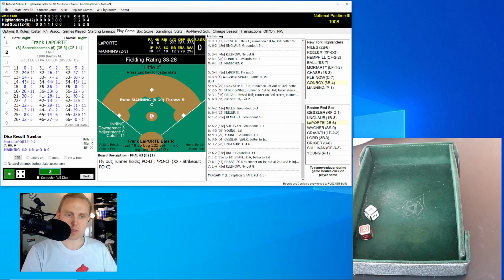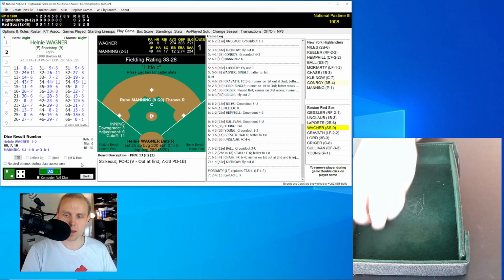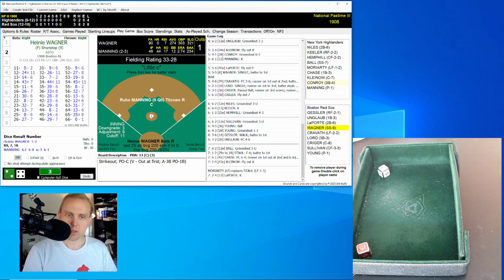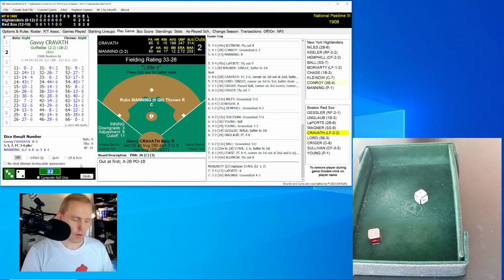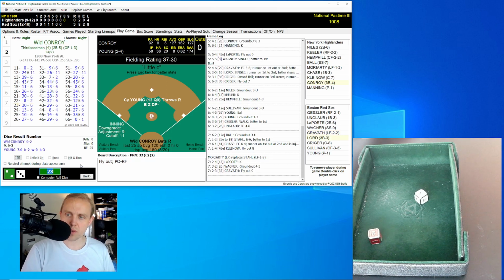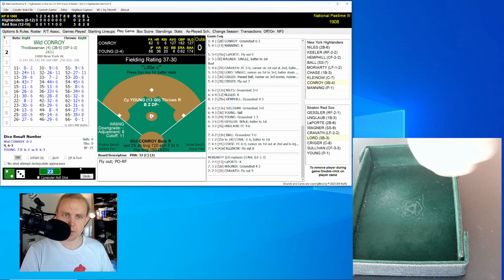Here's Frank Laporte, who rolls a 24 for a 13 and strikes out. 1 away. Heinie Wagner now. He rolls a 32 for a 26. Ground ball, second base. Niles on to first. 2 gone. Gavy Kravitz rolls a 23 for a 32. Fly ball right field. Keeler has it. And we go to the top of the 8th.